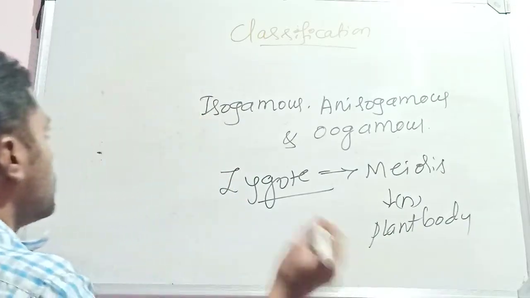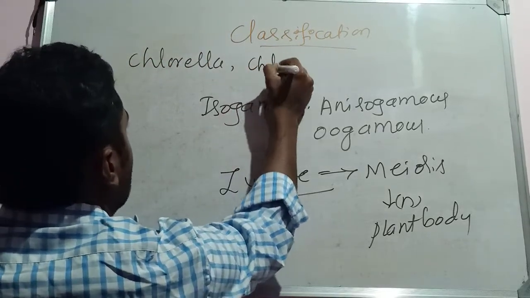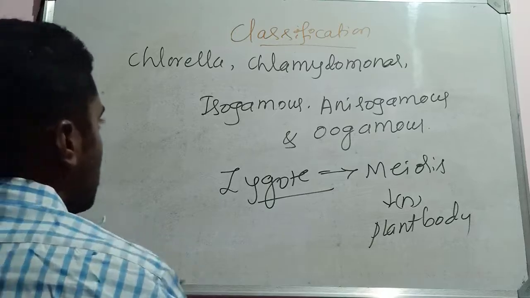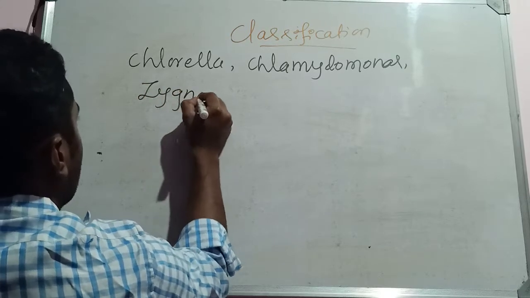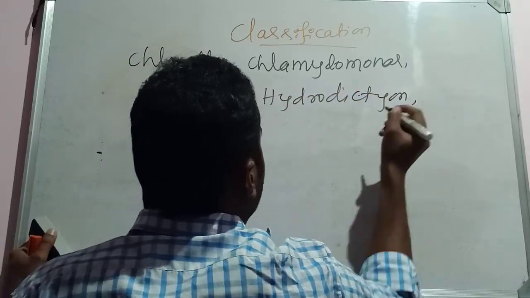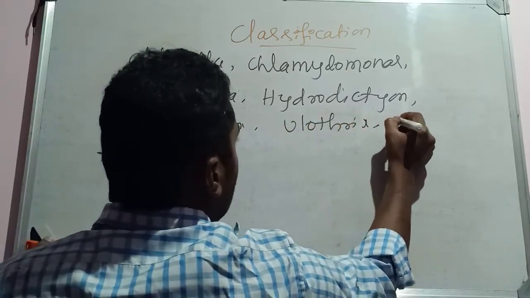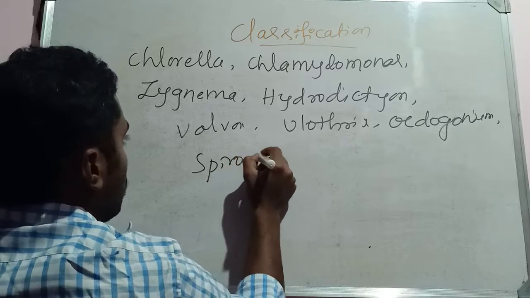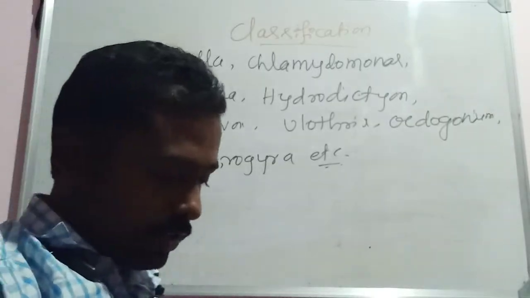Some examples of green algae are Chlorella, Chlamydomonas, Zygnema, Hydrodictyon, Volvox, Ulothrix, Oedogonium, Spirogyra, etc. So these are some of the examples of green algae or Chlorophycean members.